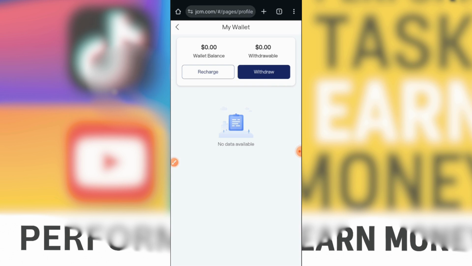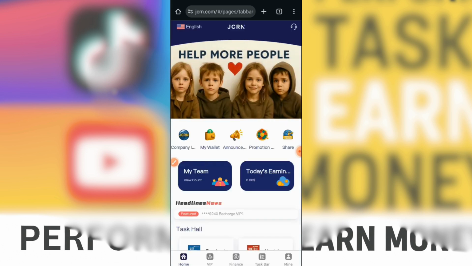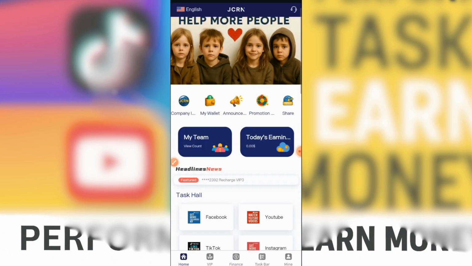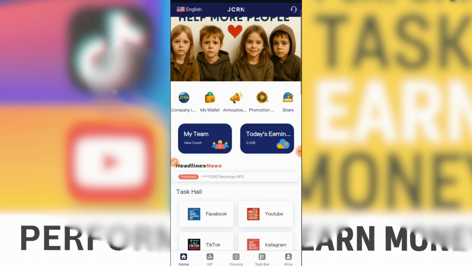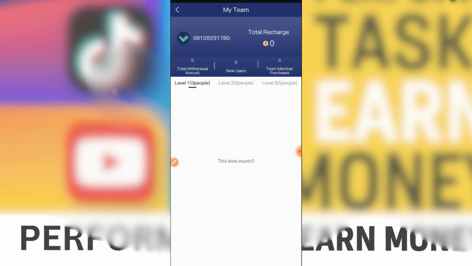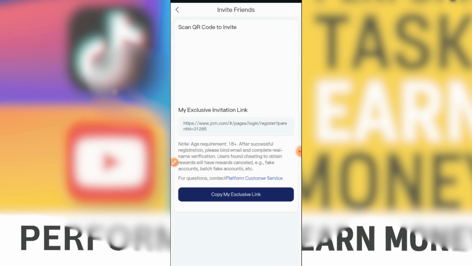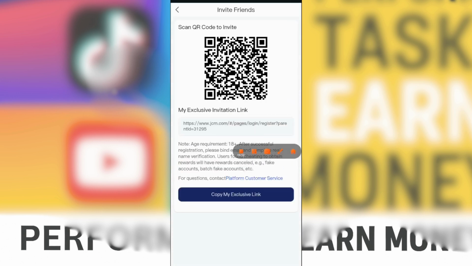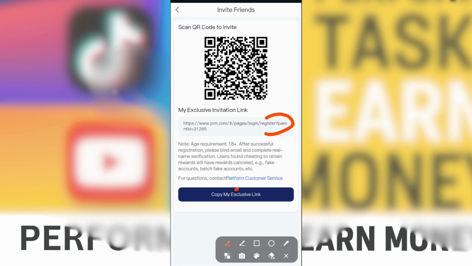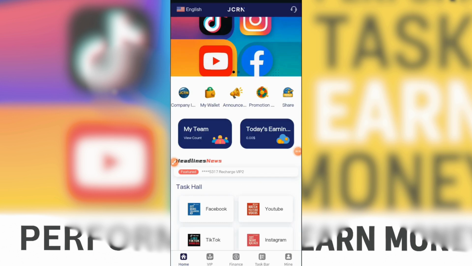You guys should not worry, when it's reached the time that we can place a withdrawal, I'll still get you guys posted as well. But for now, just get started immediately and start participating in this project. So you can bring in people by simply tapping on my team, then you get your referral link. So you bring in people to this particular project, and that's how it is. So click on share right here, then you can see your own link, share it to your family and friends. So let's just explore this project and see how it turns out to be at the end of the day.